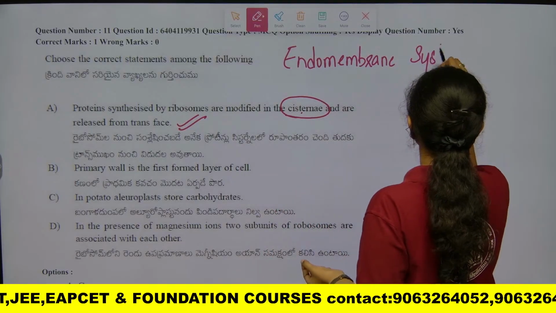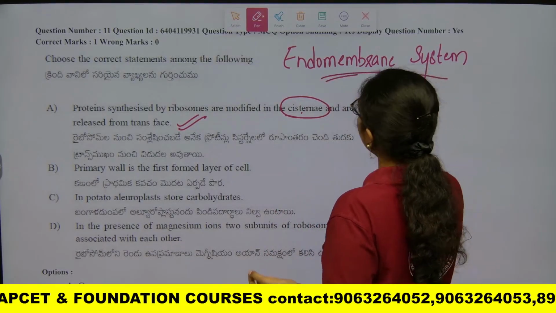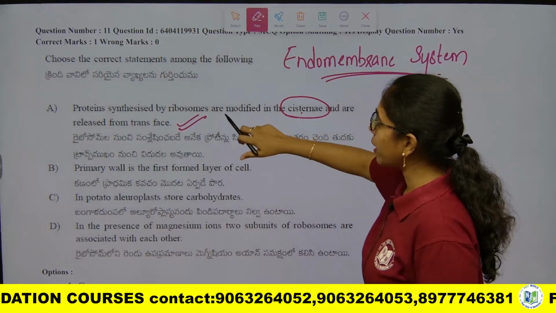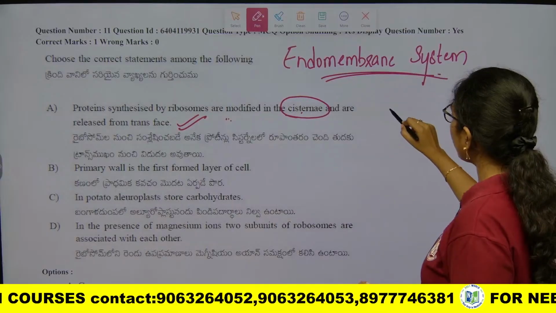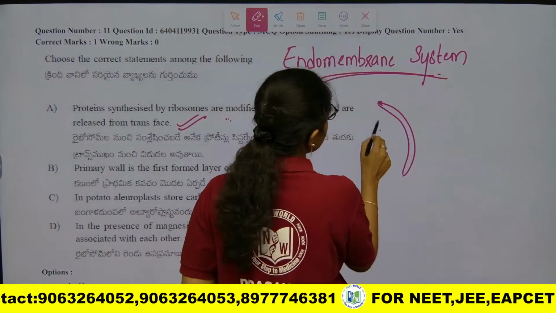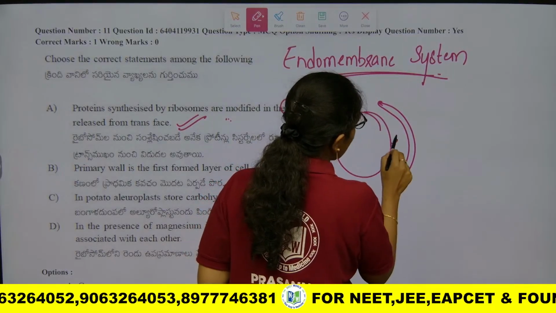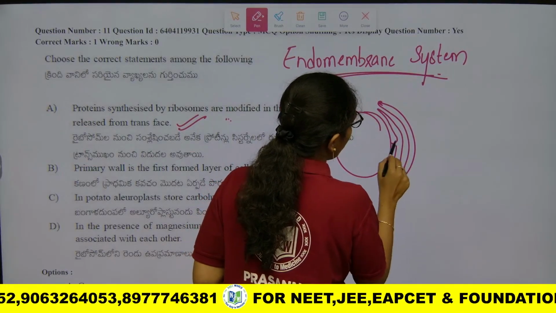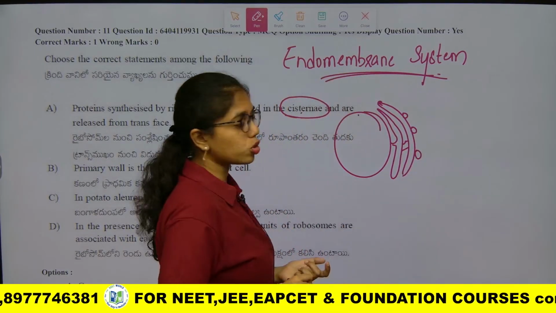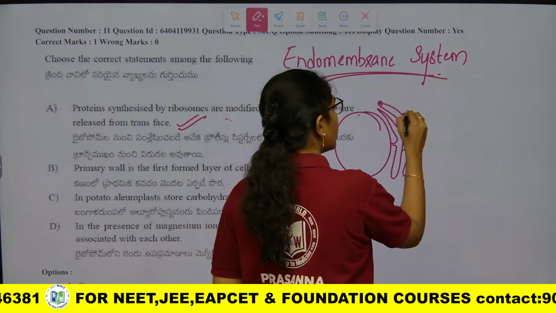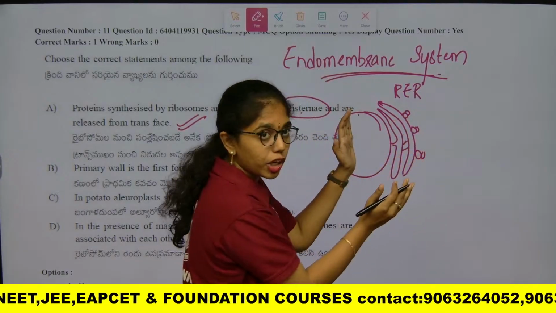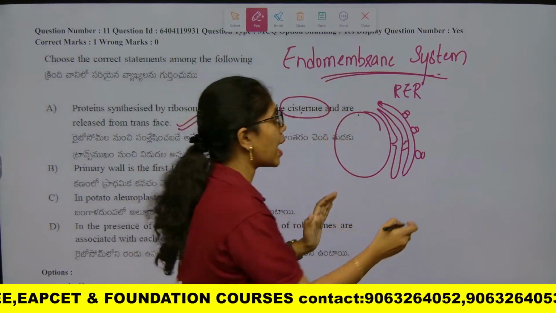If you have to consider the endomembrane system, proteins are synthesized by ribosomes from the rough endoplasmic reticulum. Where is the endoplasmic reticulum present? These are the extensions of the nuclear envelope, and over the endoplasmic reticulum, if ribosomes are present, you call it rough endoplasmic reticulum. Facing the rough endoplasmic reticulum, what cisternae are present?